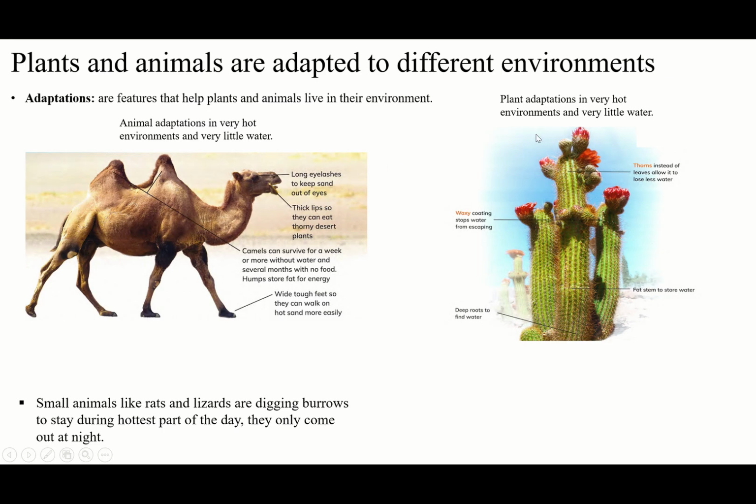So let's see plant adaptations in very hot and dry environments. We all know that in a very hot and dry environment there is very little water. So how will animals and plants adapt to this environment? Generally I'm asking this question. So that's the answer.